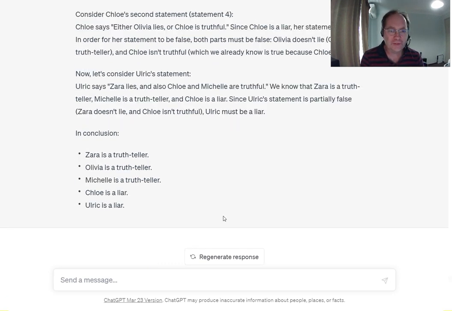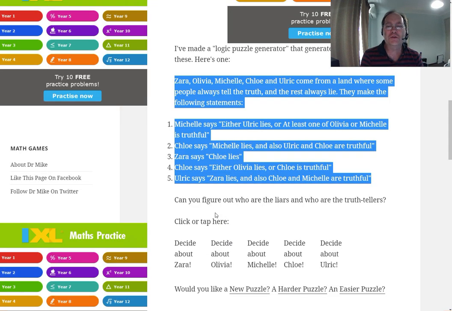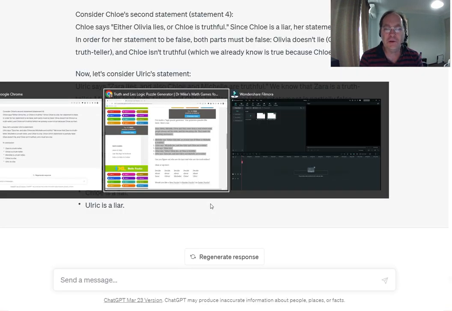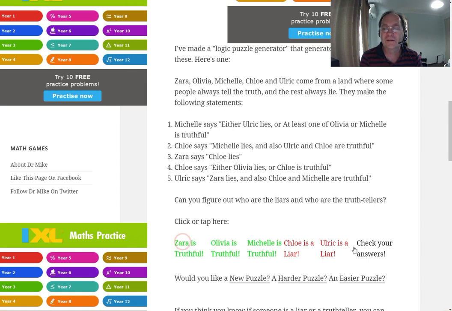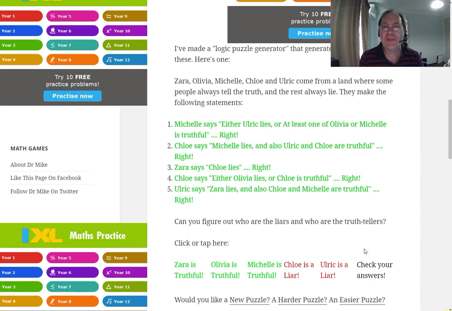Now, it's come up with a solution to this rather juicy logic puzzle. Let's see. Chloe and Ulrich are the liars. Chloe and Ulrich, and the others tell the truth. And it managed to crack that logic puzzle. Yeah, I'd say that's not bad. ChatGPT 4 is able to solve logic puzzles, not perfectly, and I think it can do it better than most people. People who say computers can only do what they're programmed to do: ChatGPT was not programmed to solve logic puzzles, and yet here it is solving logic puzzles.